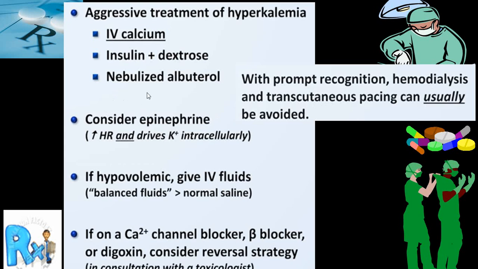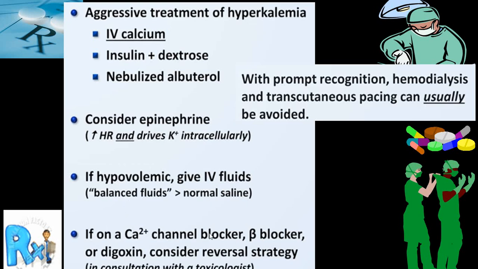Now if this does not give results, you can consider epinephrine, which will increase the heart rate also, and it will also drive potassium inside by intracellular shifts, and that will help to reduce hyperkalemia. Now, if person has got a precipitating factor as hypovolemia, which has given rise to shock stage, always give IV fluids, particularly a balanced fluid rather than normal saline. So balanced fluid will be better.